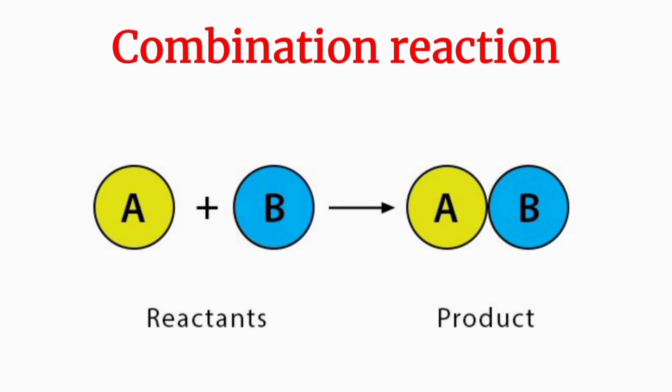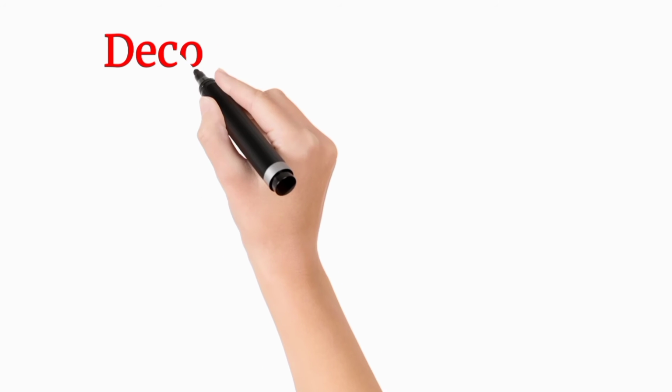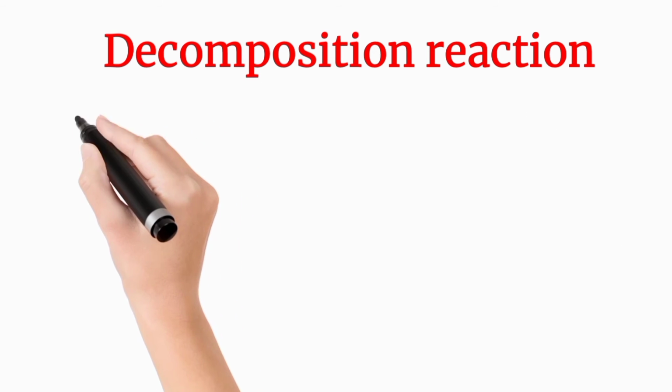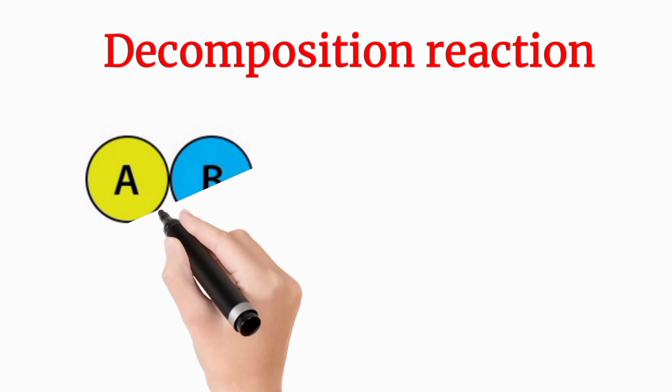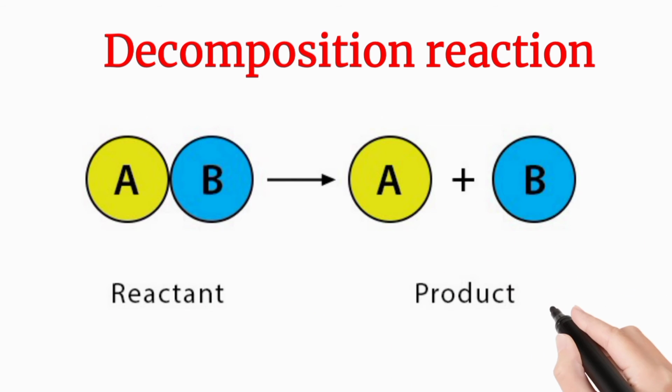In this picture you can see clearly. So come to the next topic, which is decomposition reaction. In this reaction, a reaction in which a single reactant decomposes to form two or more products is known as decomposition reaction. Here you can see a picture. This is opposite to the combination reaction, the first one. So here you can say AB is divided into two products.